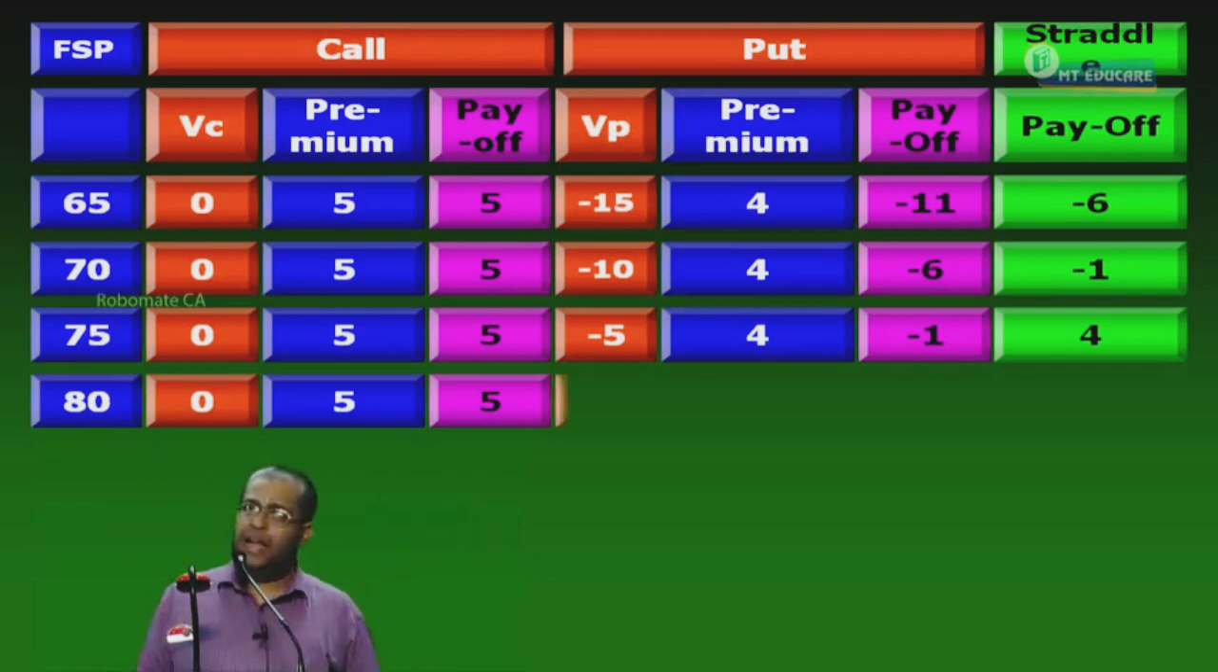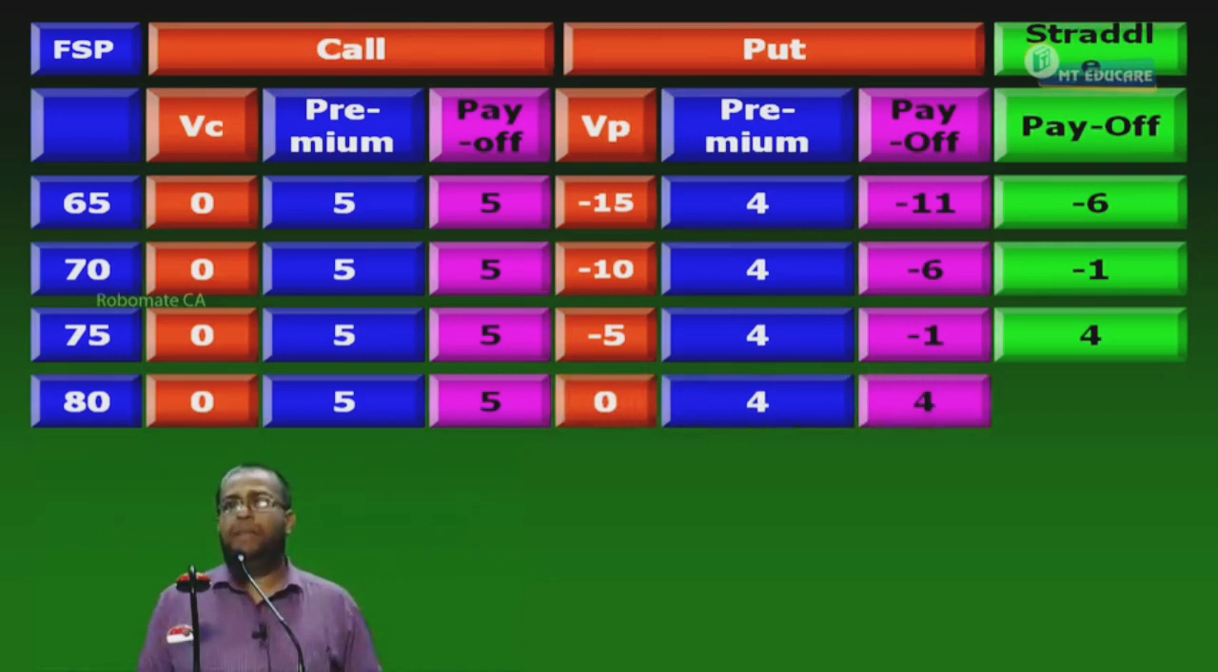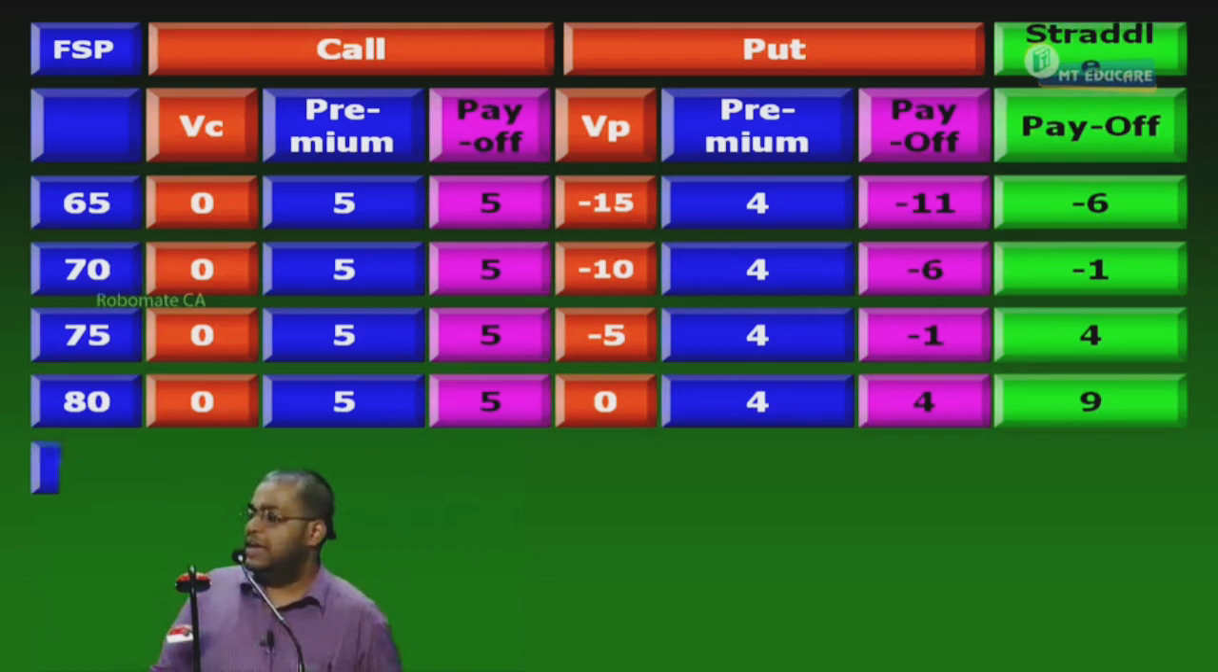A share worth 80, no? Lapse. What is the premium? 4. What is the premium received? 4. My payoff is how much here? 9 rupees. Payoff is 9 rupees.